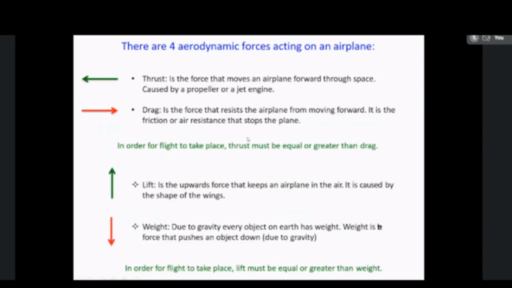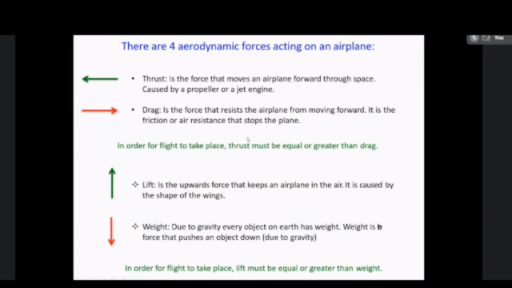So first one, flap. Flap is mainly used to control the lift of the aircraft during takeoff. To control the takeoff and to provide the lift, flaps will be used, which are fixed in the front side, that is the leading edge of the wing. So leading edge, trailing edge. The front portion of the wing is known as leading edge. The back side of the wing is known as trailing edge. So in the leading edge, the flaps will be fixed, which are used to provide the lift during the takeoff of the aircraft.